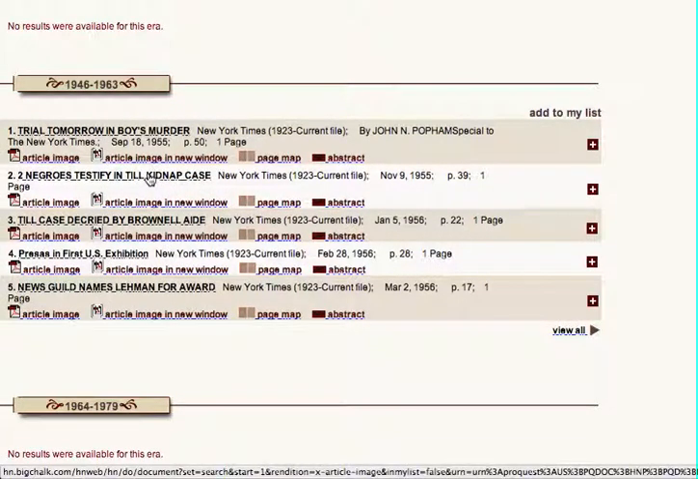So, having searched it, we get a list of 5 articles. They're all New York Times articles. You can see here New York Times, New York Times, New York Times. If you click here, you'll get an image of the article. Here it will open in a new window. Here you can see the entire page of the newspaper on which the article you want appears. And by clicking here, you can get citation information and a short summary of the article.